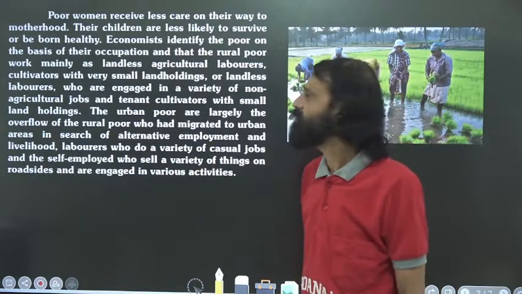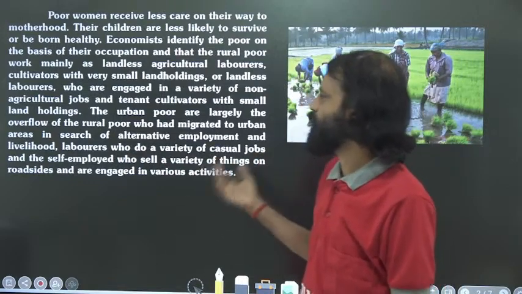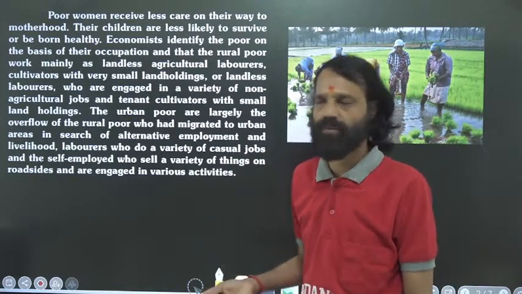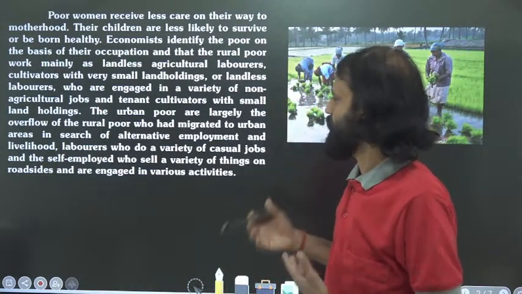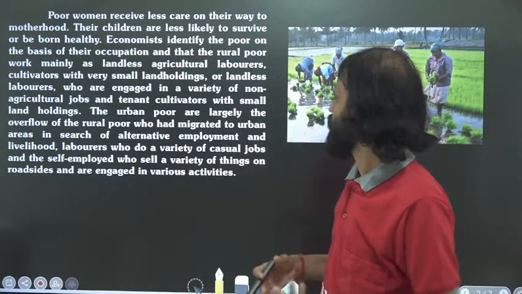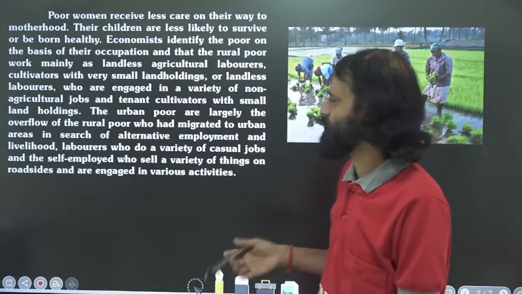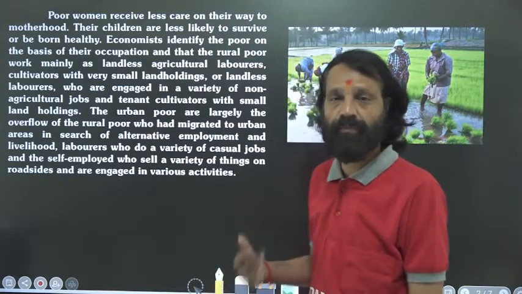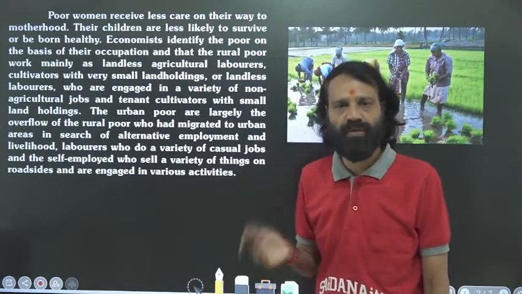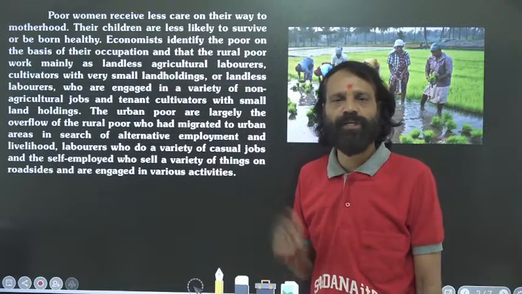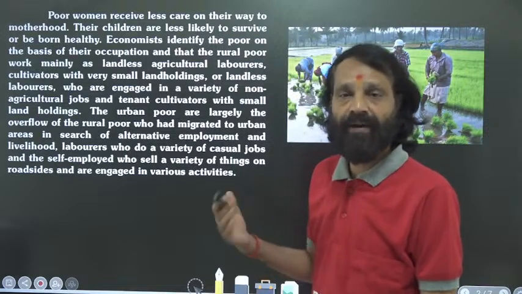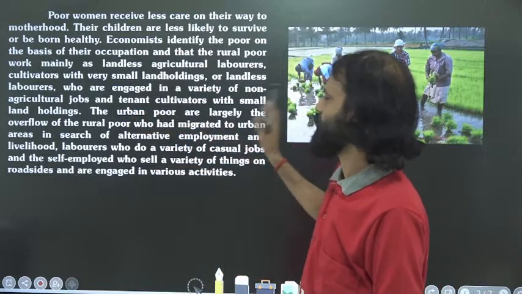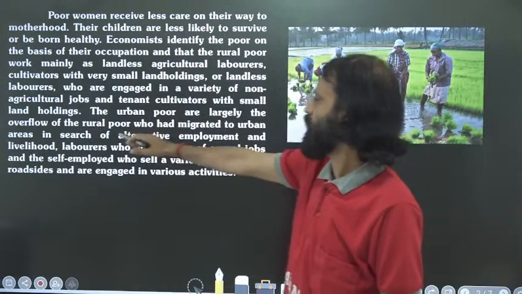What is happening? The poor people don't have proper land for their cultivation. What do they do? They work on others' land. Okay, so they may not get proper wages. Then in such a situation, what is happening? Sometimes in rural areas, proper job facilities and employment opportunities are not available. In such a situation, they are forced to move to the urban areas. That is why the urban poor are largely the overflow of the rural poor.